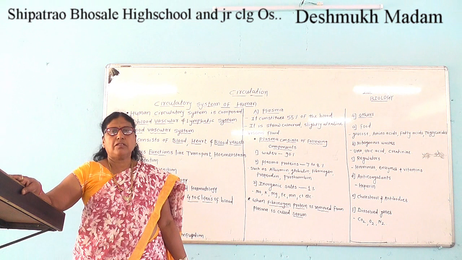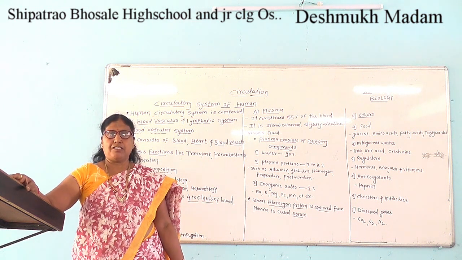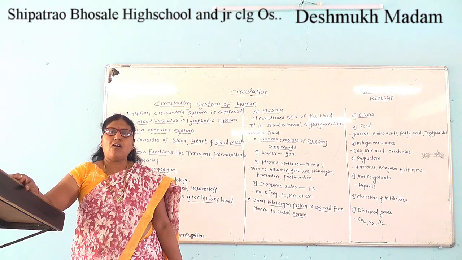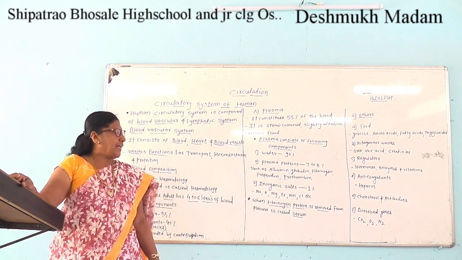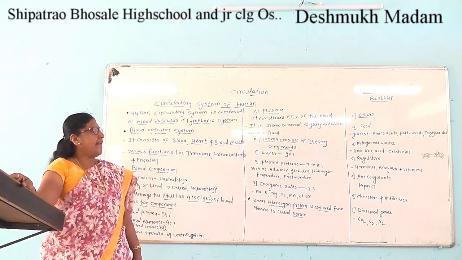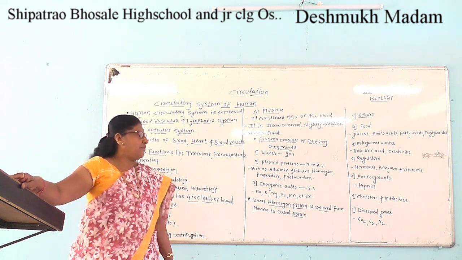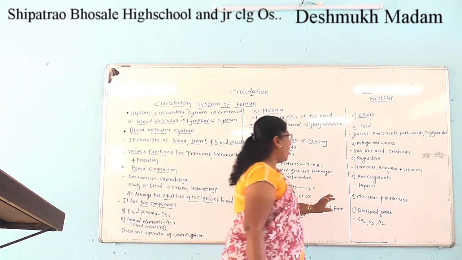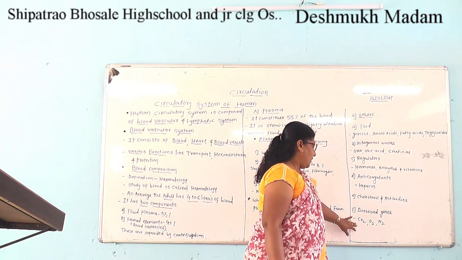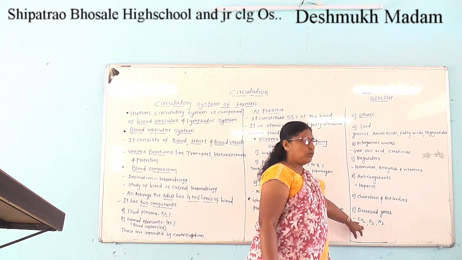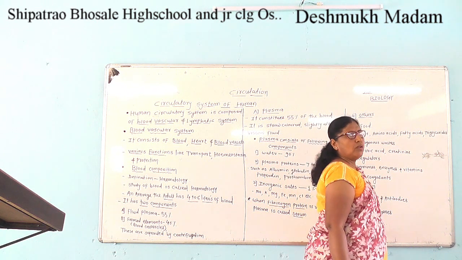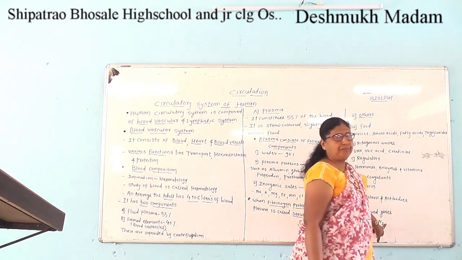Then cholesterols and antibodies. And the last component of plasma is the dissolved gases, that is CO2, O2 and N2.